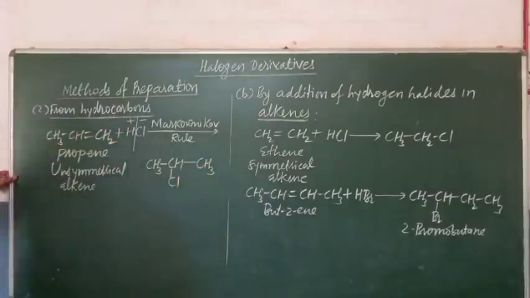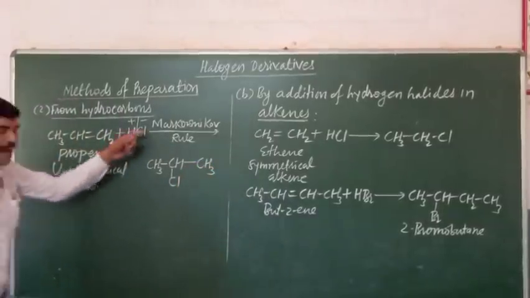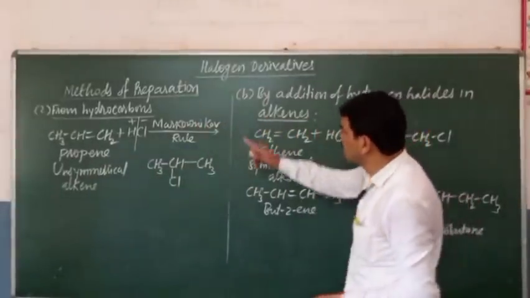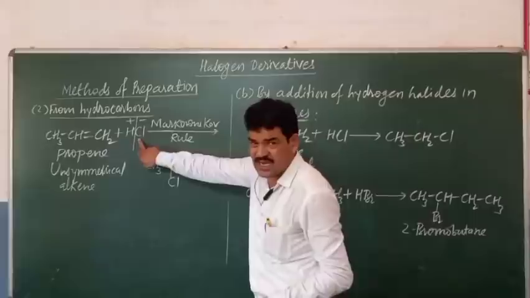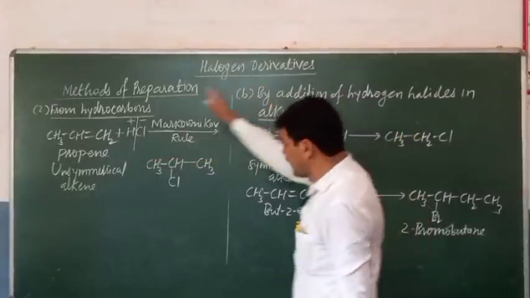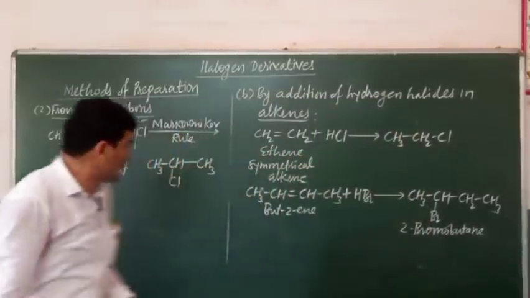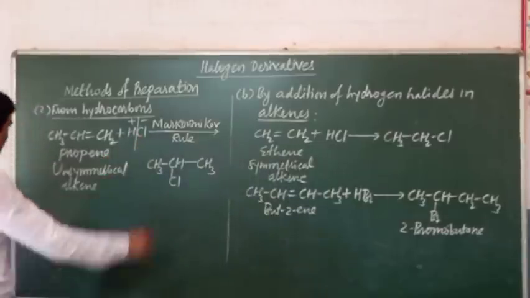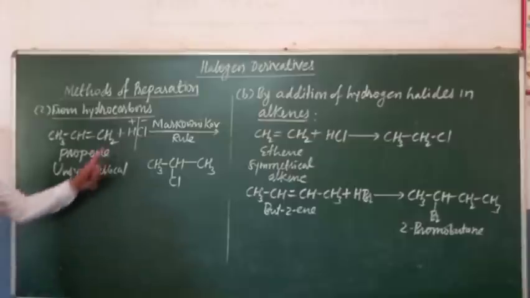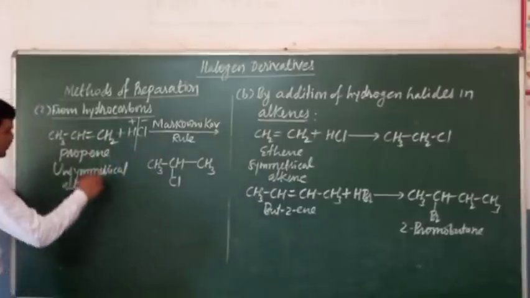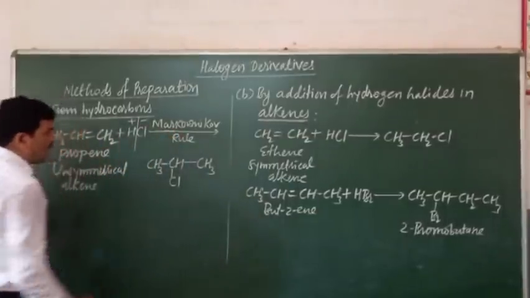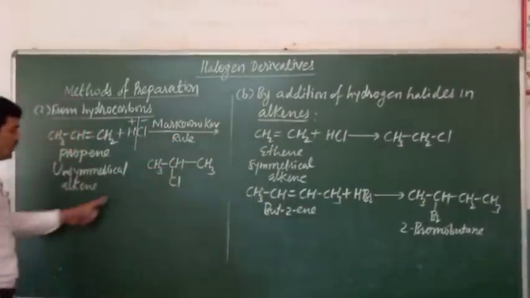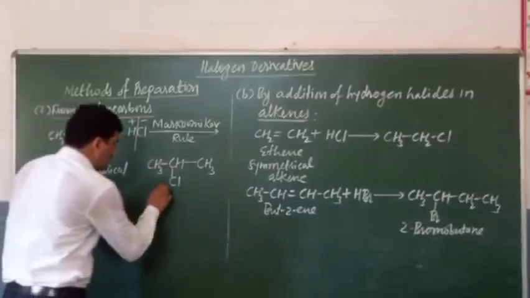There is a formation of 2-chloropropane. So the Markovnikov rule is stated as: in the addition of unsymmetrical reagents such as hydrogen halides to an unsymmetrical alkene, the negative part of the reagent combines with the carbon atom of the alkene having fewer hydrogen atoms. So here the Markovnikov rule is obeyed, and 2-chloropropane is formed as the major product.